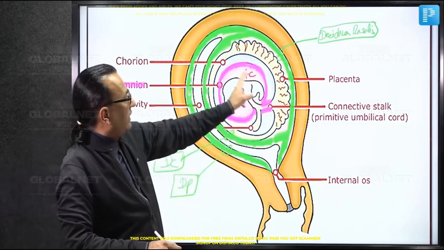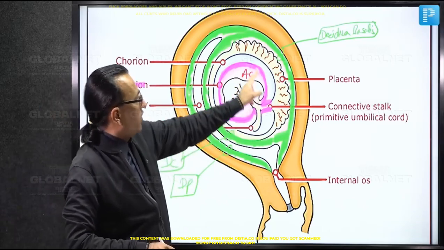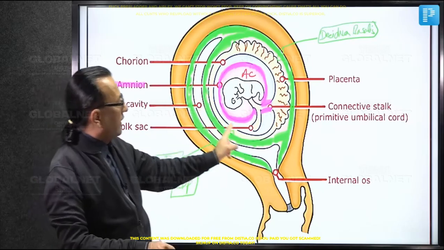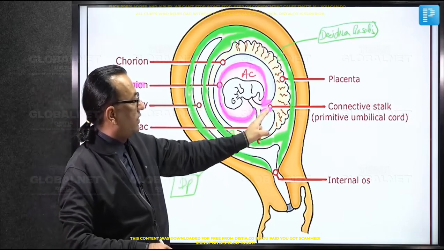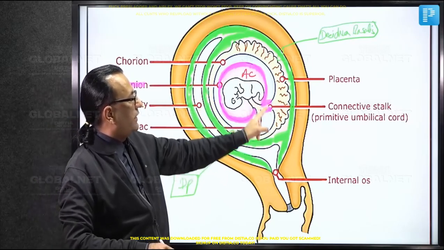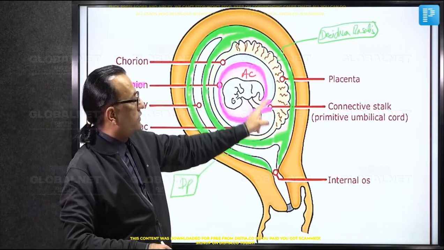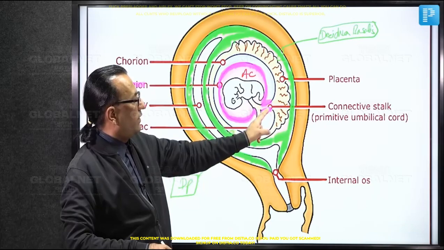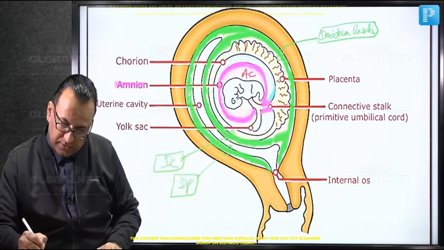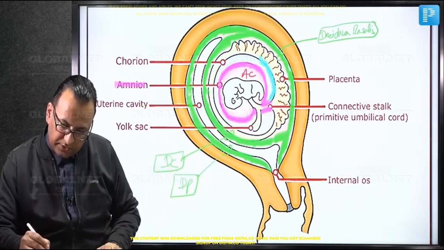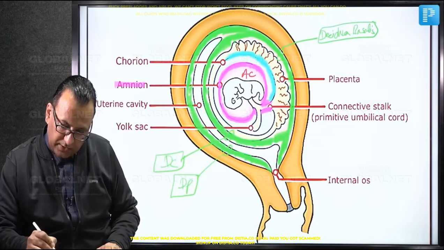Suspended in the amniotic cavity is the fetus. And this is the amnion membrane, almost all around the conceptus and also covering the primitive umbilical cord. There it is continuous with the chorion. Let us now show the chorion membrane on the exterior, continuous with amnion. And as you show it, this is the chorion membrane, and you can see it lies outside the amnion.